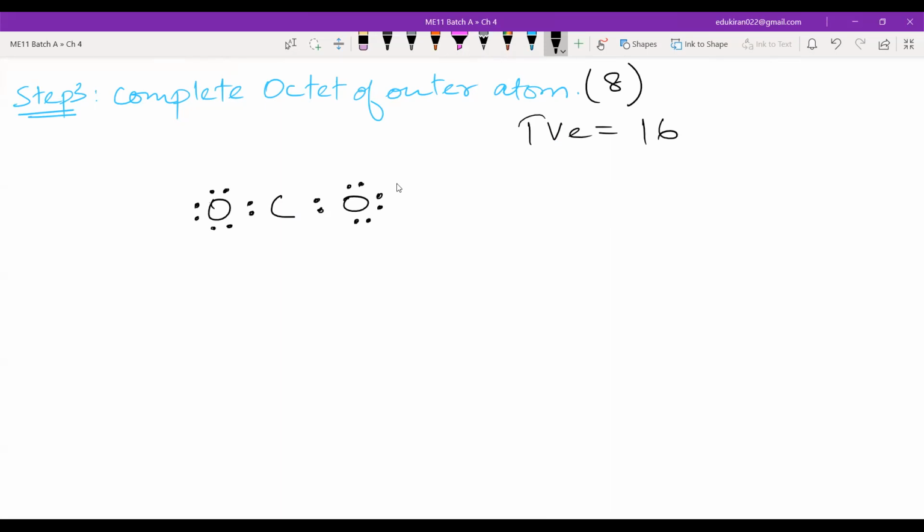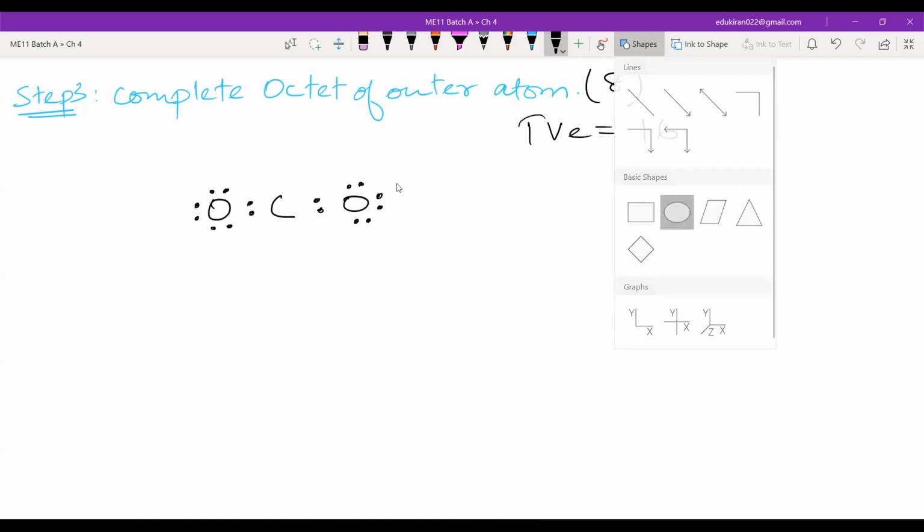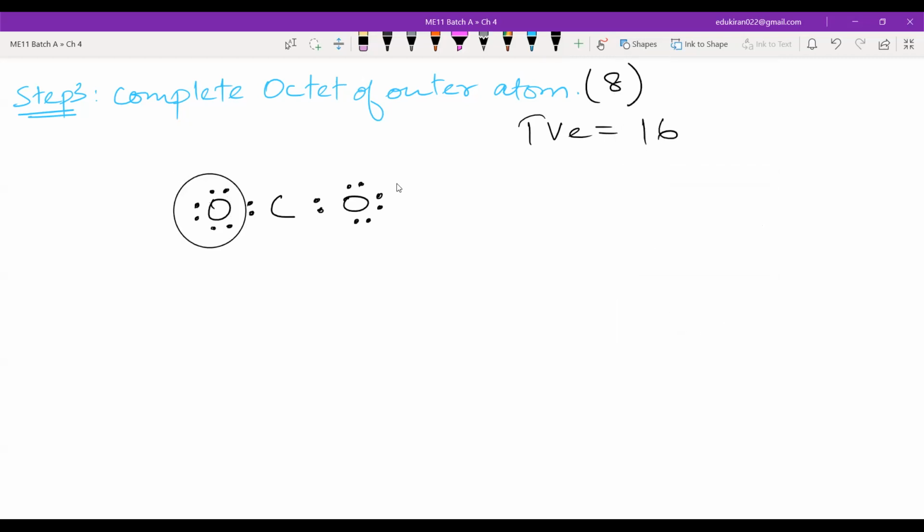Now, count the number of dots. Is it 16? Yes, it is 16.